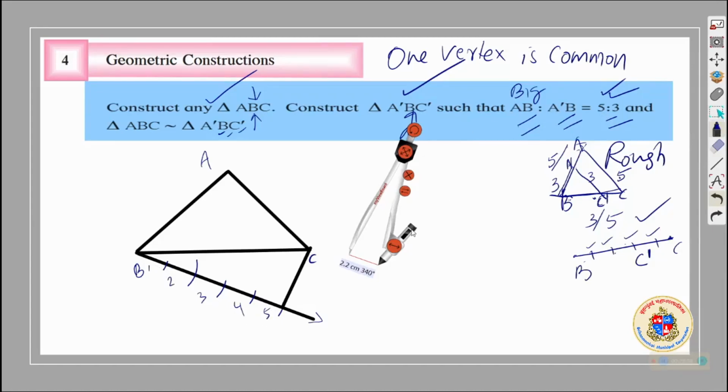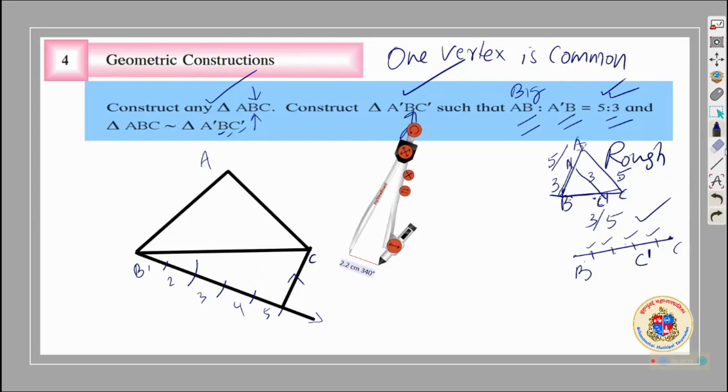Now to draw parallel to this, a line has to come here, like this. That is why the first point I told you should know how to make parallel lines. To make parallel lines there are various ways.